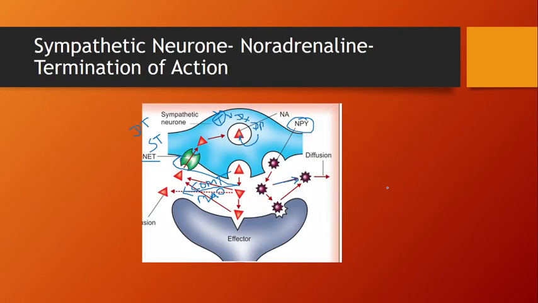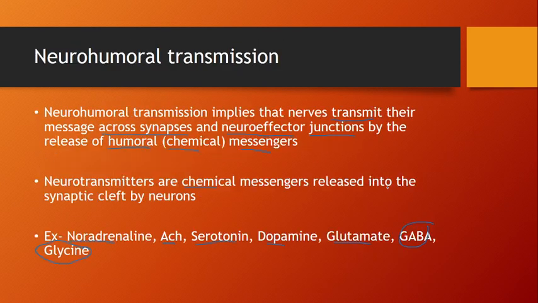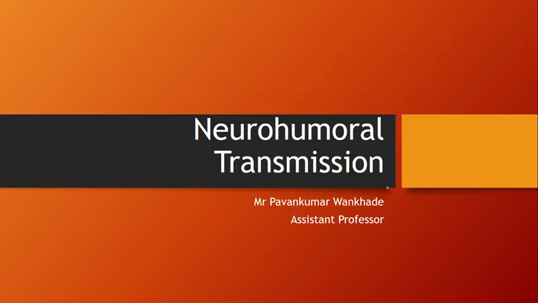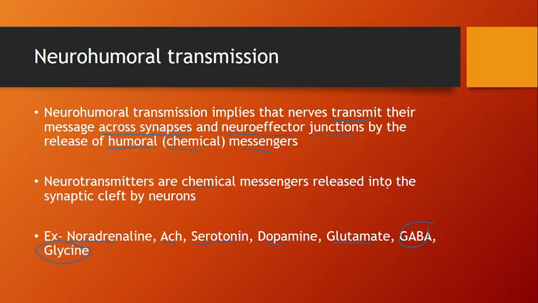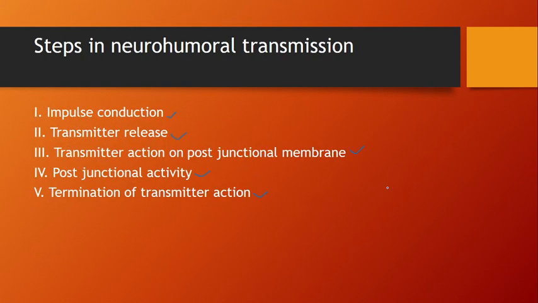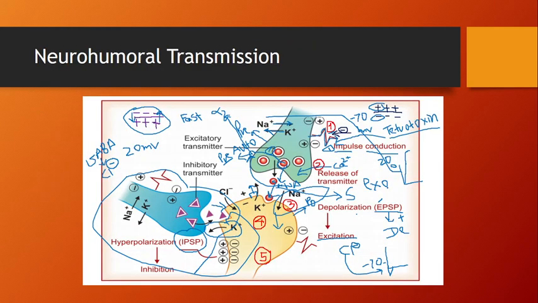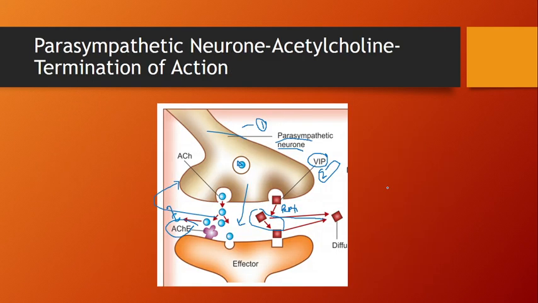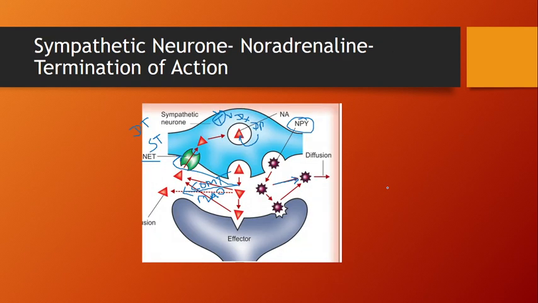Understand? So I think all of you understand the basics regarding neurohumoral transmission. This is a very important topic in CNS pharmacology and ANS pharmacology, and I hope this explanation will be helpful from the GPAT examination point of view also.